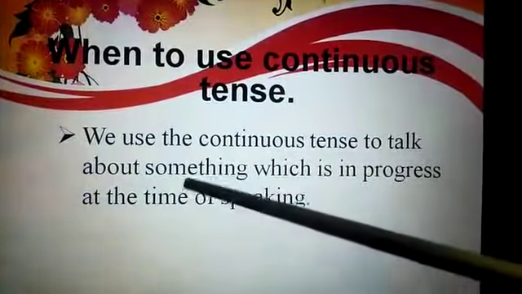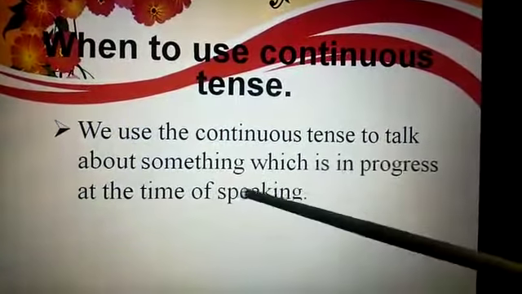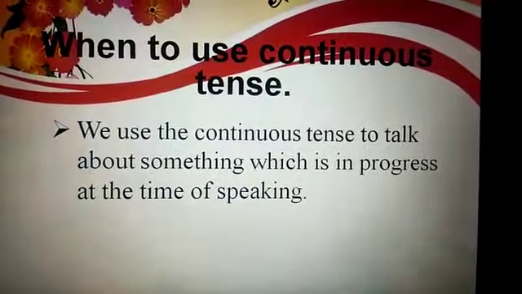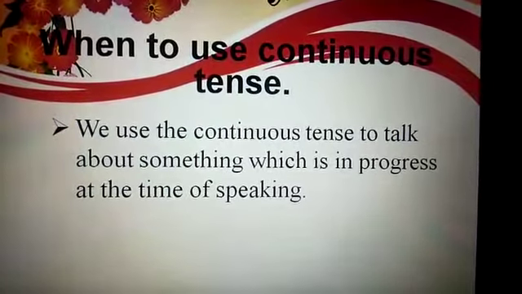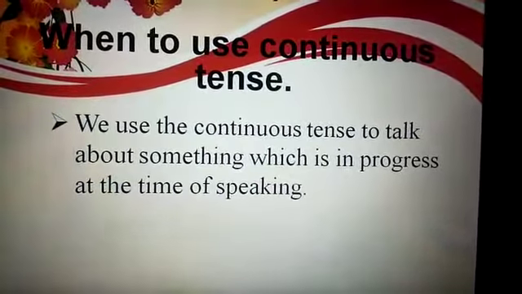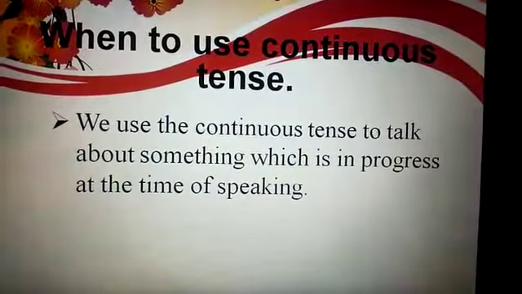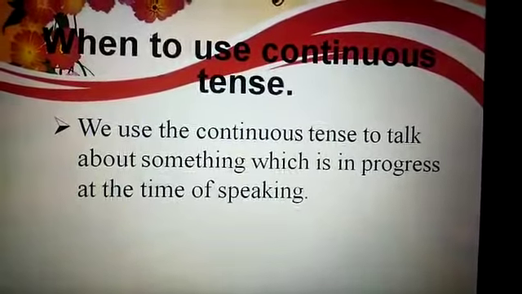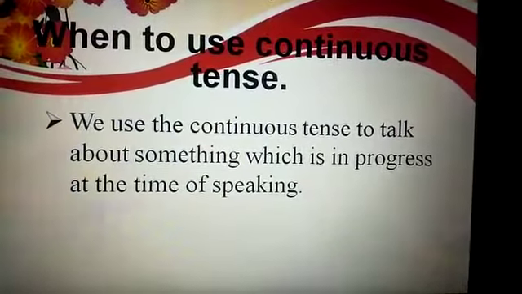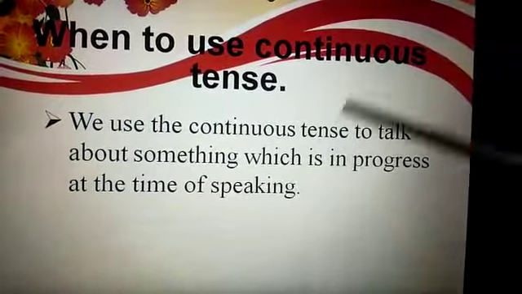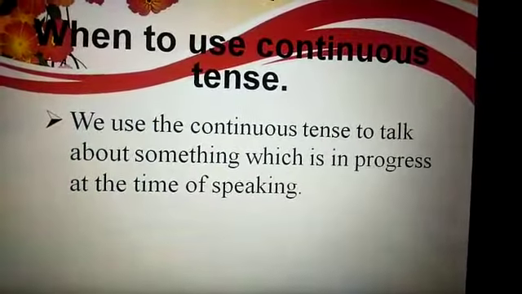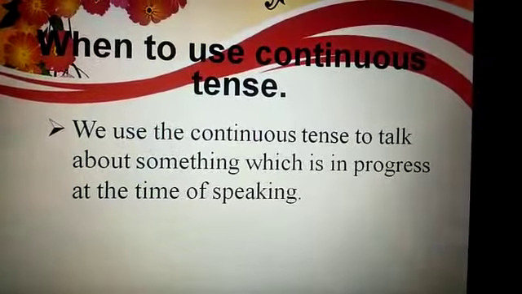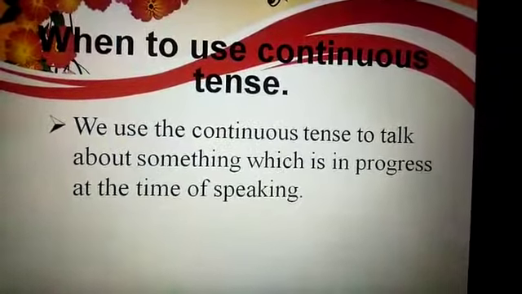So when to use continuous tense? We use the continuous tense to talk about something which is in progress at the time of speaking. For example, I am speaking right now. We will use continuous tense when we are talking about something which is in progress, which was about to complete at the time of speaking. I am teaching right now. So when you talk about me, what was I doing yesterday at this time? You will say that the teacher was teaching at that time.